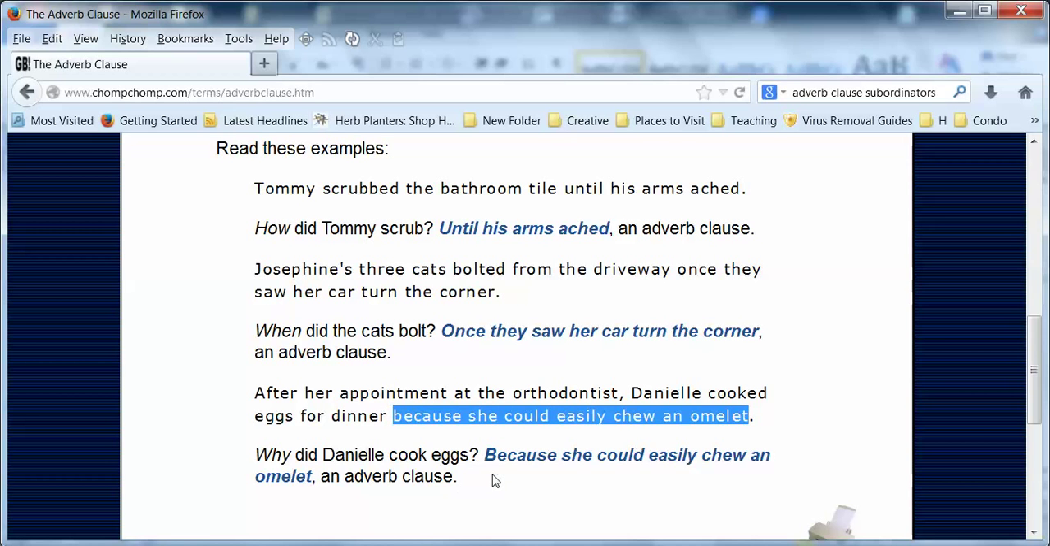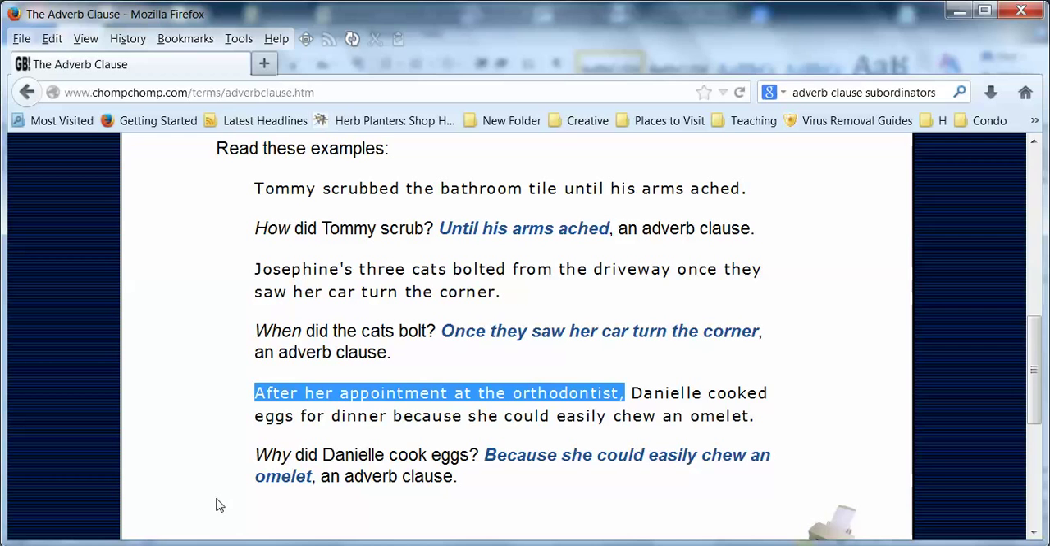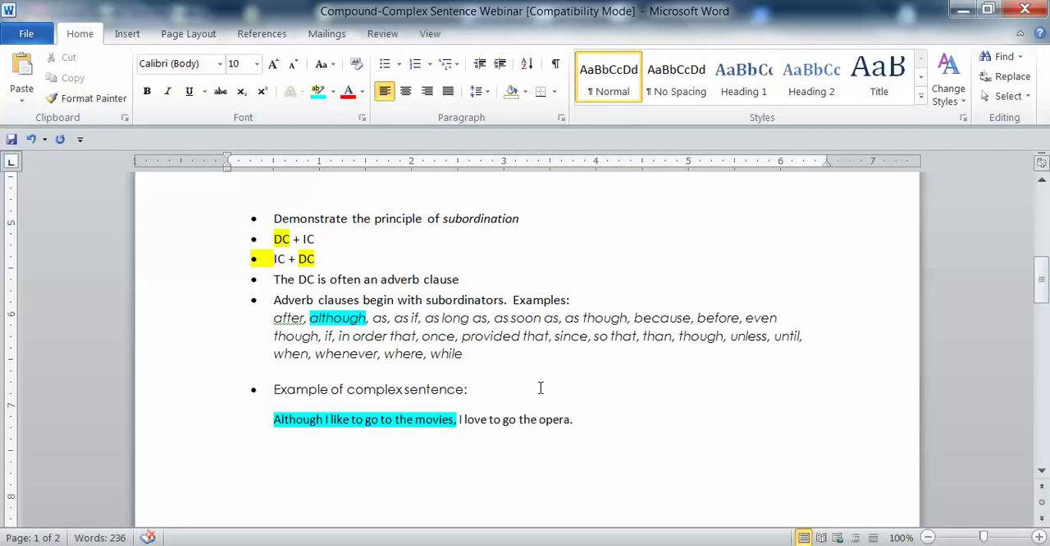Students really struggle with this. They want to put a comma before because, and you don't use one. Now, notice that here's another adverb clause right here, after her appointment at the dentist. That dependent clause was placed at the beginning of the sentence before the independent clause. So that's why we have a comma right there. Okay, so if you put your dependent clause before the independent clause, you use a comma. If you put it behind the independent clause, you do not use a comma.